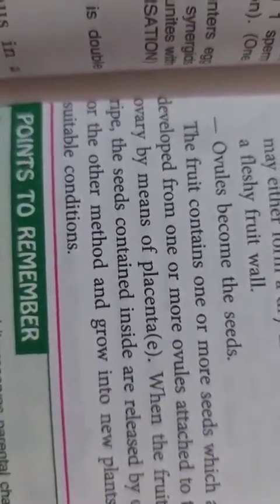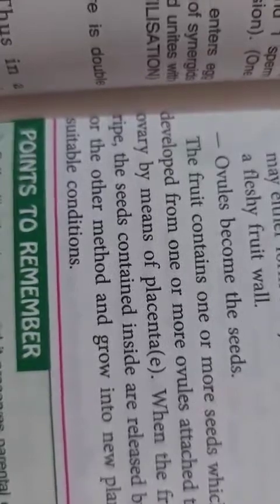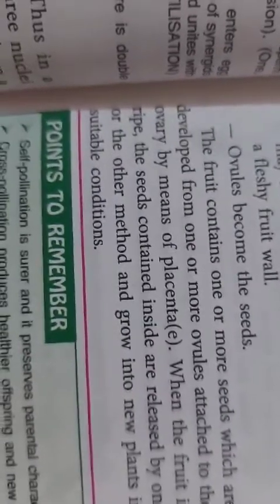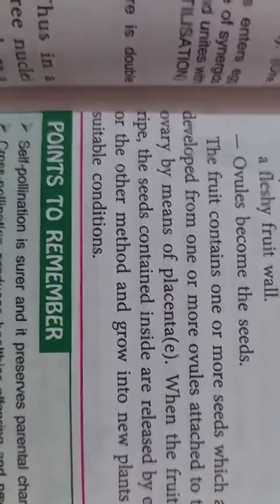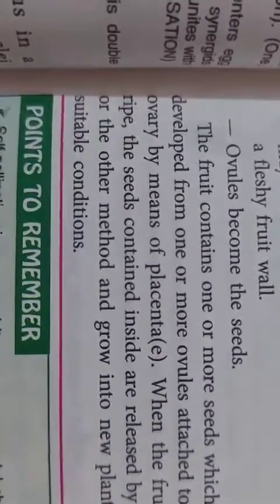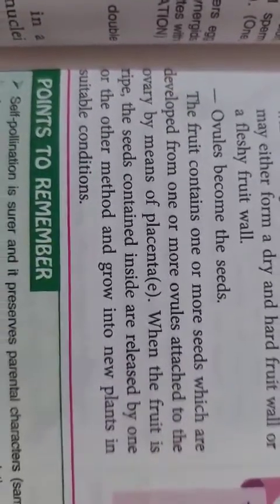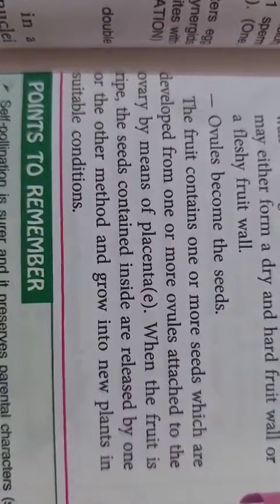The ovary develops to form the fruit. We all know that the fruit is formed from the ovary, and the ovule, which is the inner part, will become the seed. The fruit contains one or more seeds which develop from one or more ovules in the ovary by means of the placenta. The placenta is attached to the ovary.